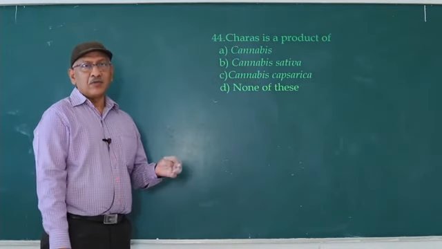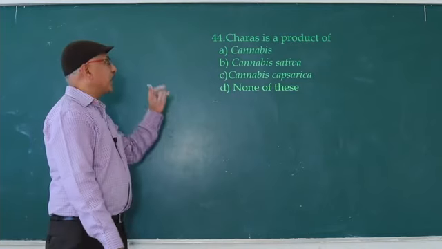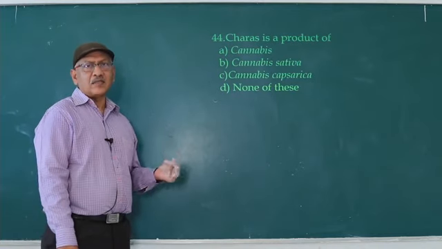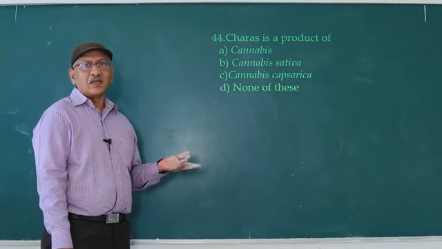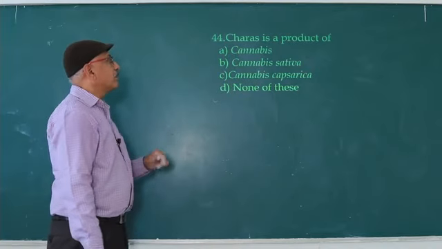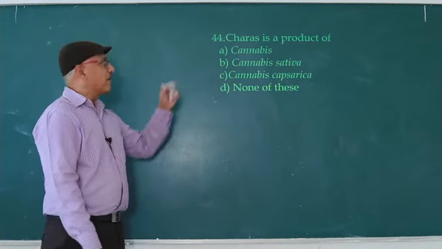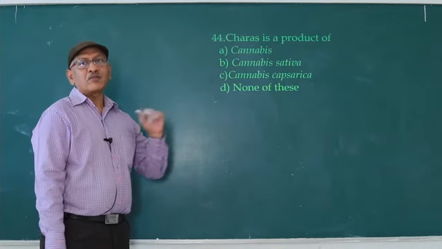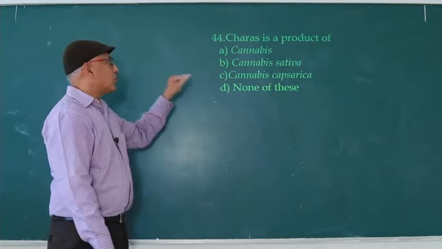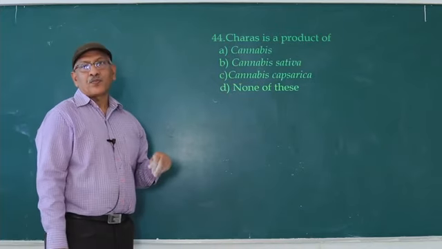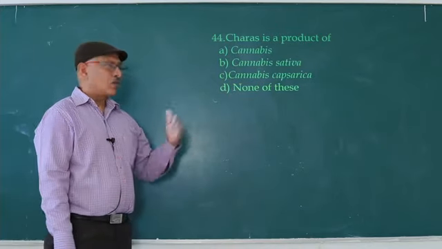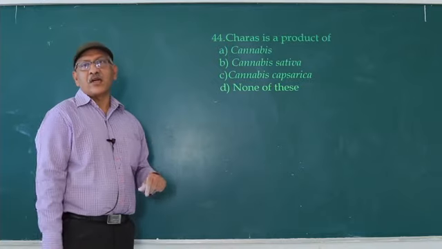Flower tops, leaves and resin mixed in different combinations. Charas, ganja, marijuana, hashish are prepared from Cannabis sativa. Charas affects the cardiovascular system. Some sportspersons also misuse it to artificially increase their stamina.